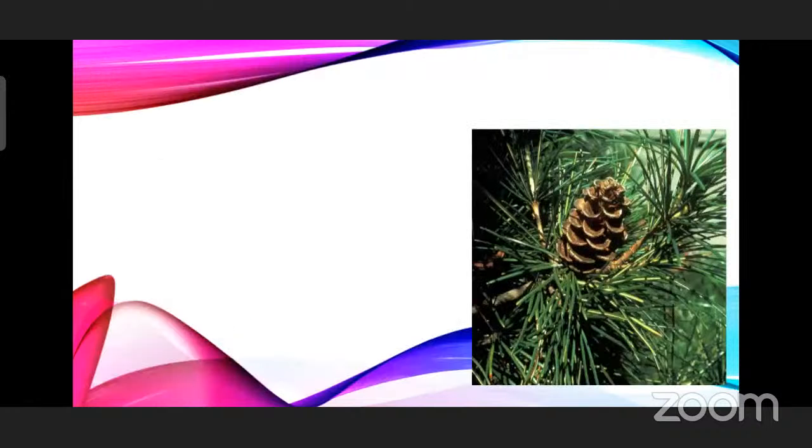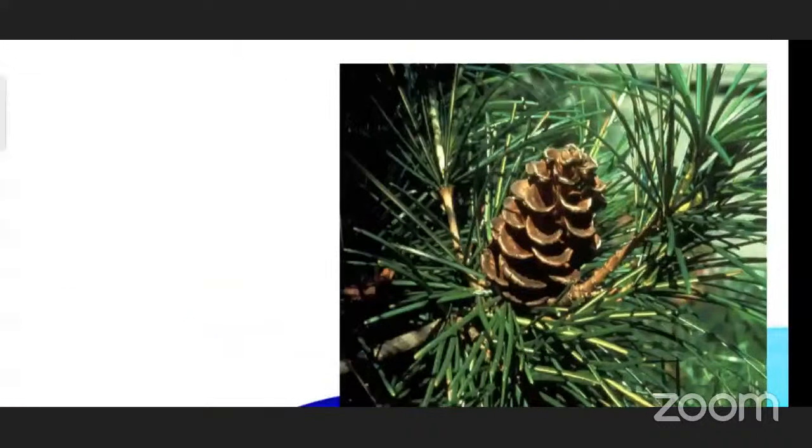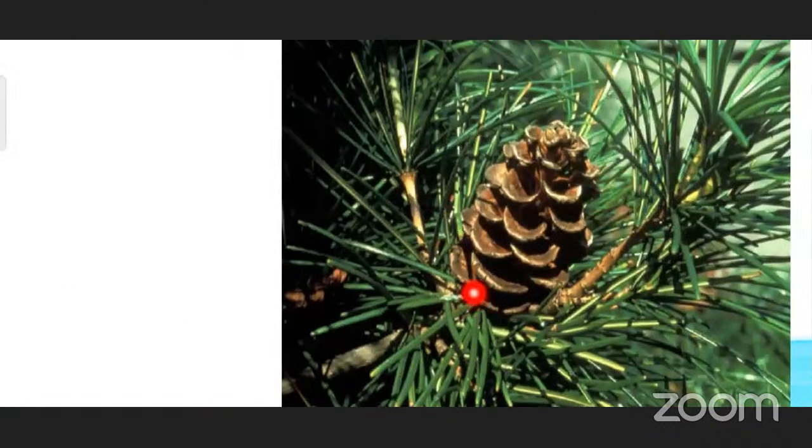Here a beautiful picture of a Pinus tree is given, and you can see a strobilus here. This is a single strobilus, which means it is a female strobilus, because usually male strobili are in clusters. They are borne at the tip of the plant, so these are not at the tip of the plant. They are single.